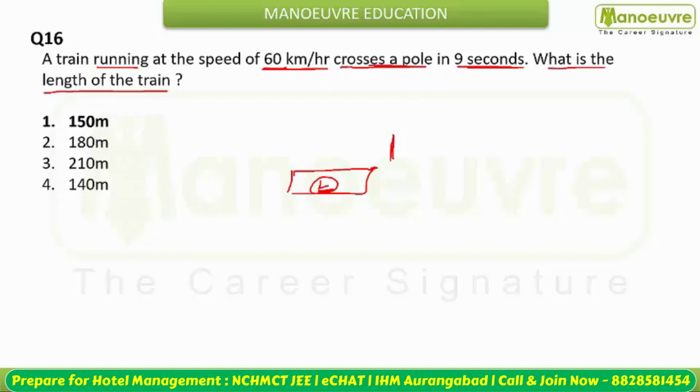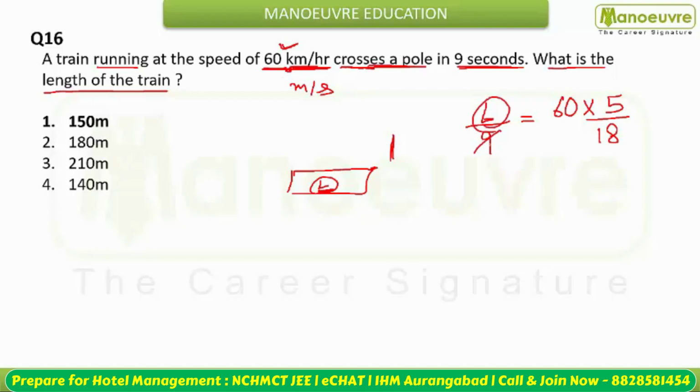So you can use the method. See, the speed is what? The distance is the length of the train, and time is what? Speed equals distance by time. Now you are given the speed in kilometer per hour, so we need to convert this into meter per second. So 60, converting to meter per second, we will multiply by 5 by 18.